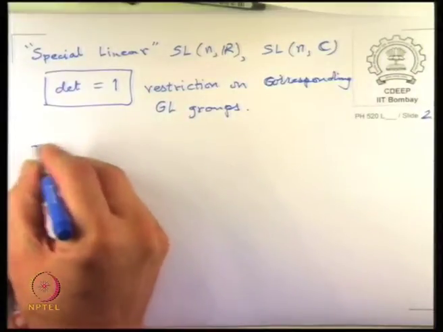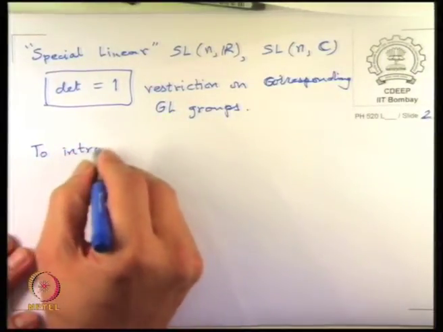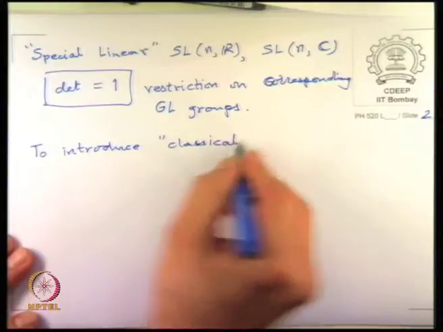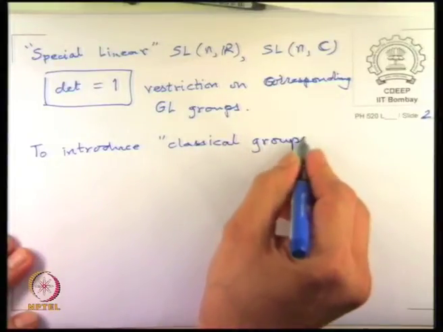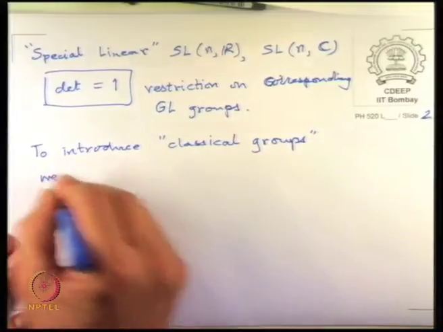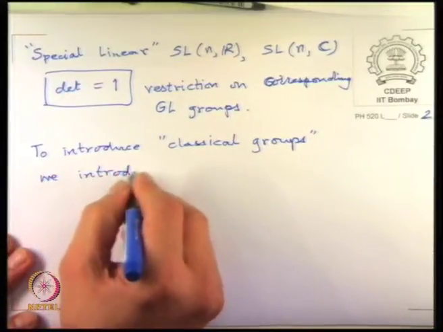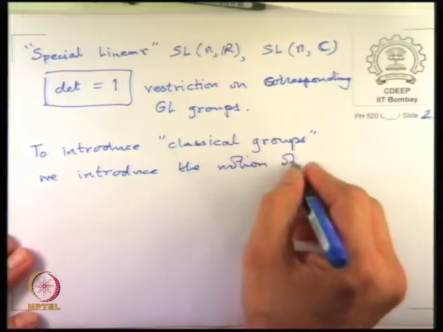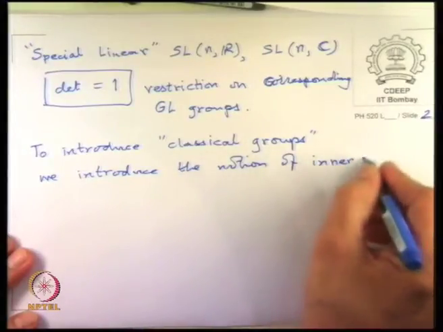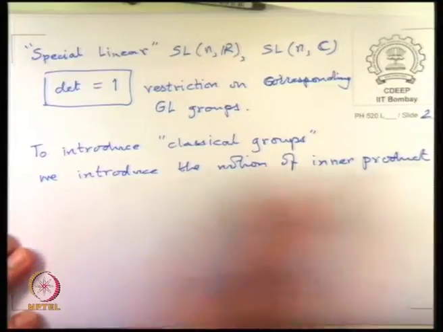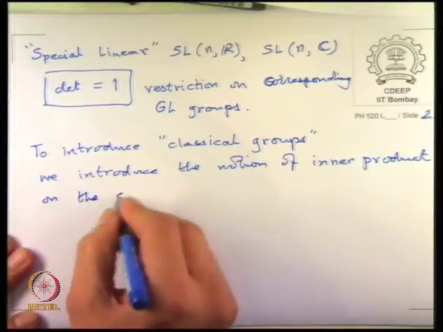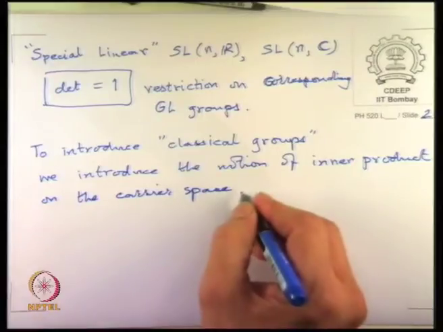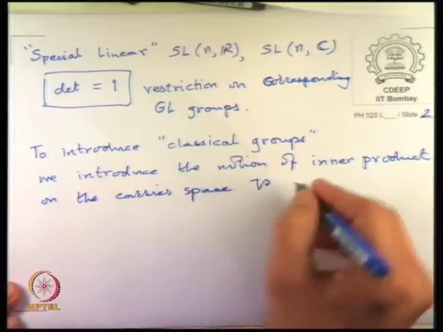To introduce classical groups, we need the notion of inner product on the carrier space, which is some V, real or complex.